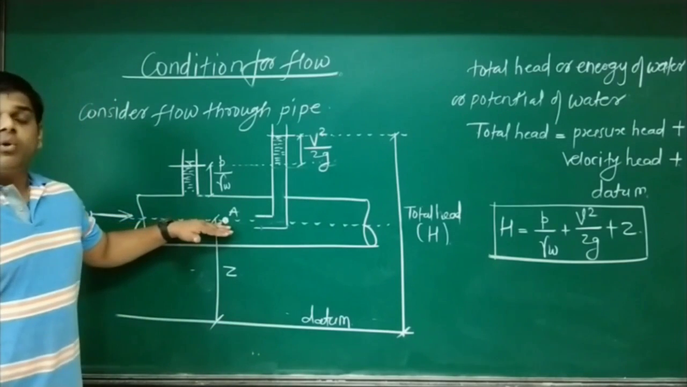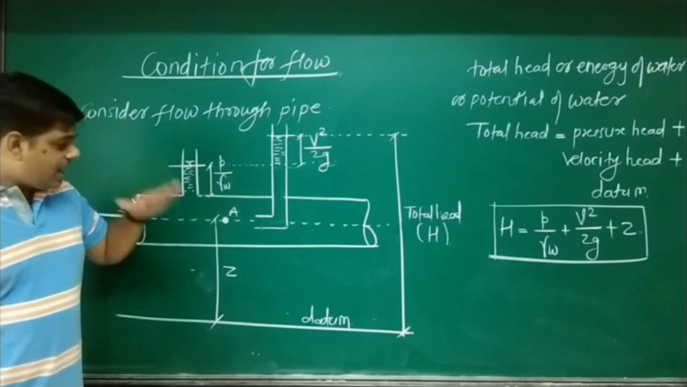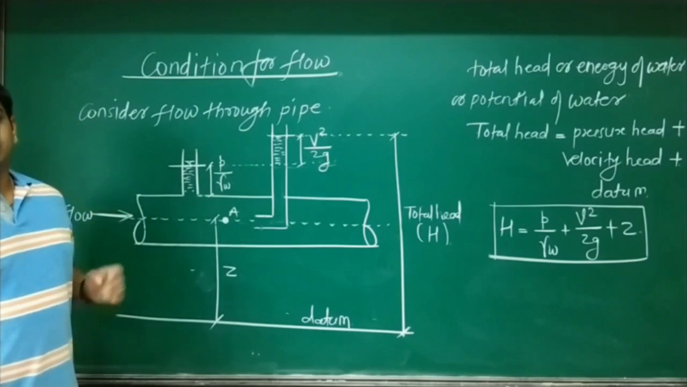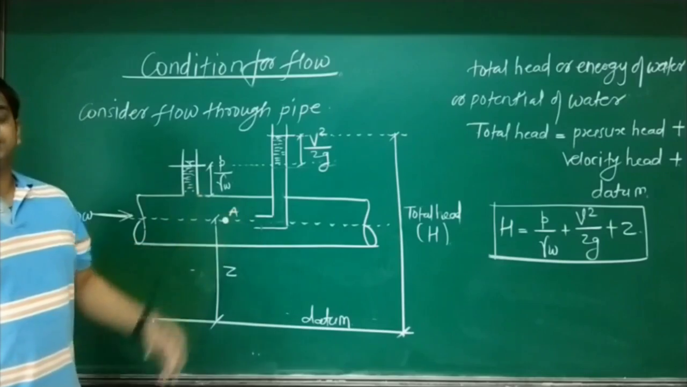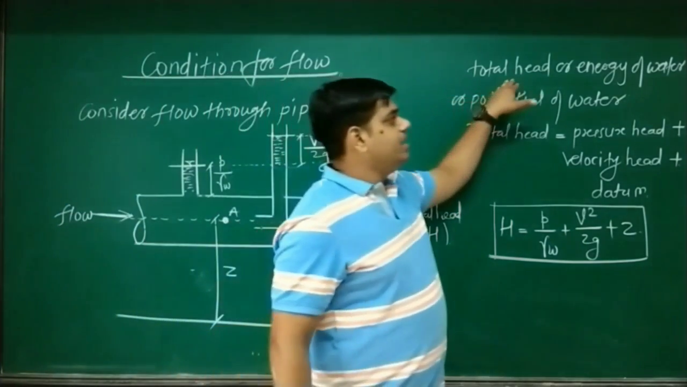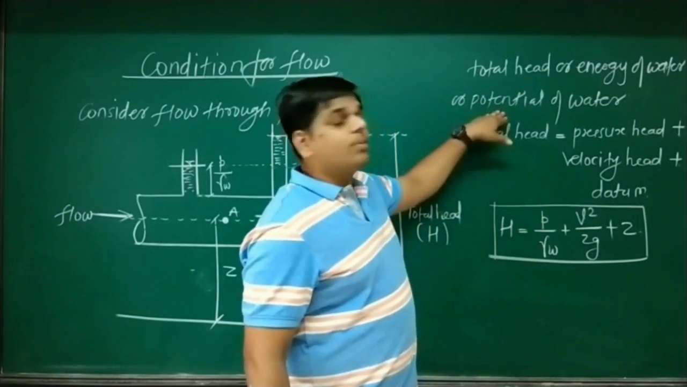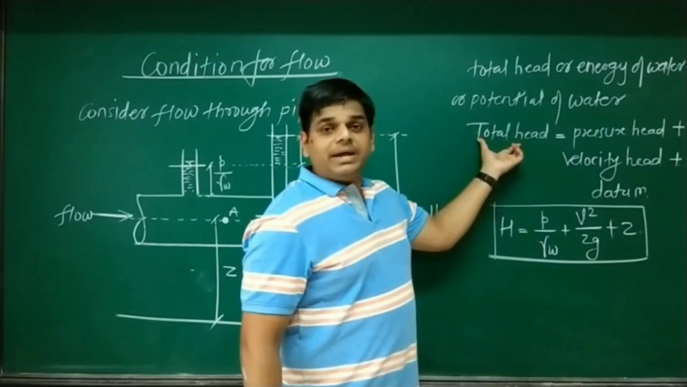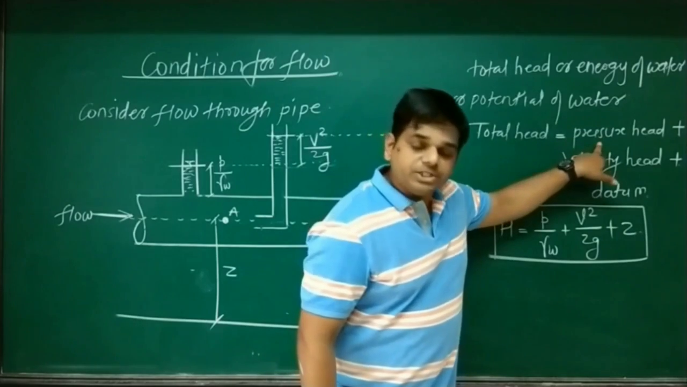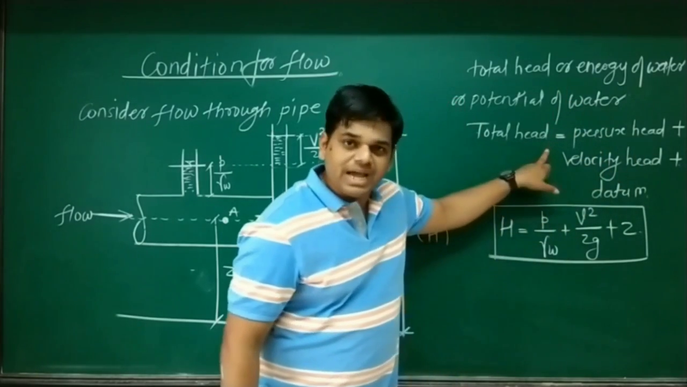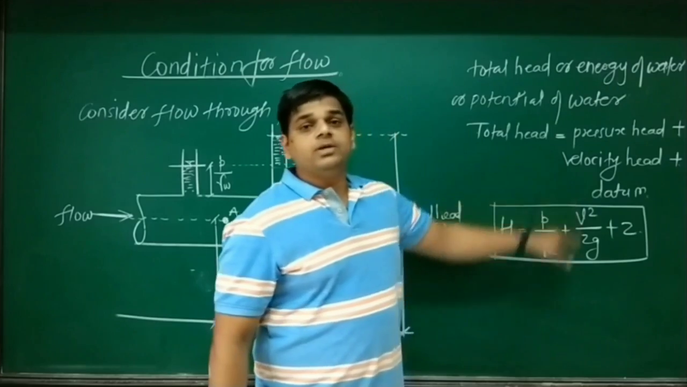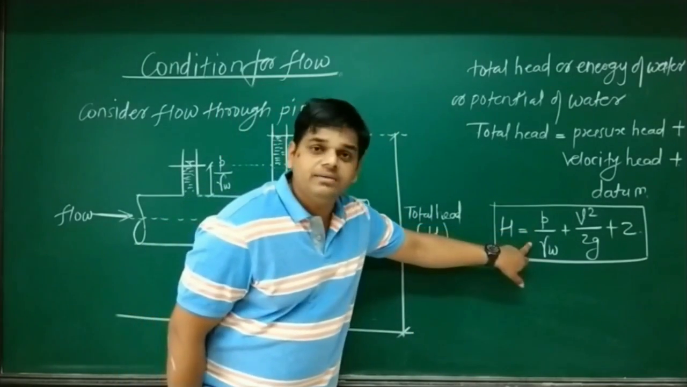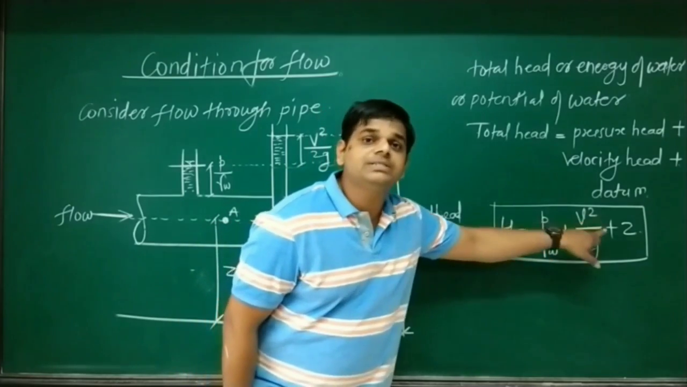Now, point A is located at the center of the pipe, and we are going to calculate the total head, or potential head, or energy in the pipe system. So here, total head, or energy of water, or potential of water, is given as: total head is equal to pressure head plus velocity head plus datum. Symbolically, total head H equals pressure head plus velocity head plus datum.